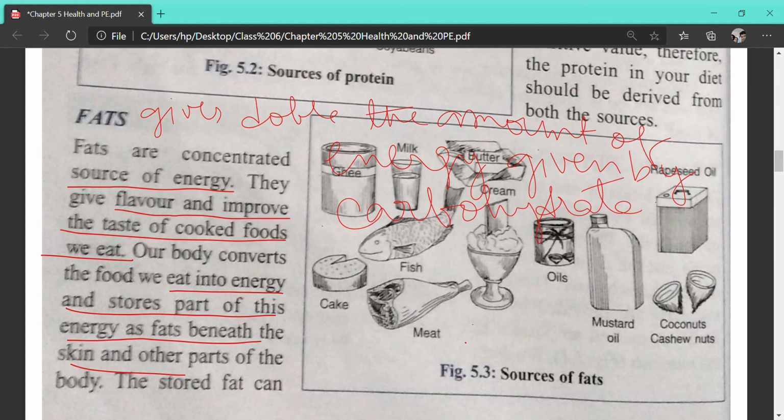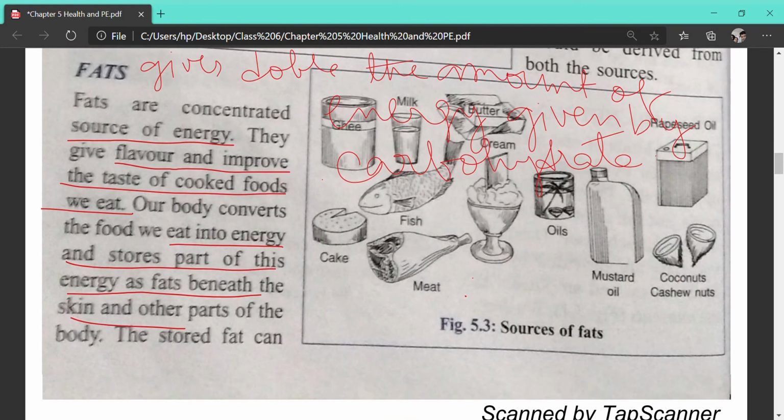Motapa. Kyun? This is due to obesity. This is caused due to the deposition of fat below our skin. As a result, our weight increases, and the condition when we intake excess fat and gain weight is known as obesity. We have learnt this in chapter 2, I think. Do you remember? Yes, ma'am.